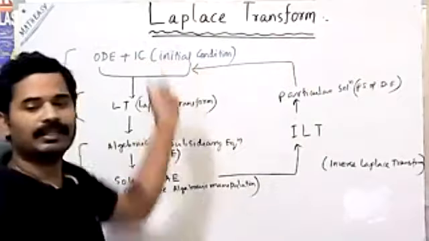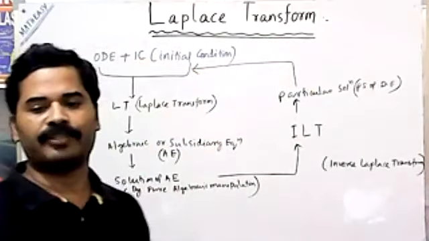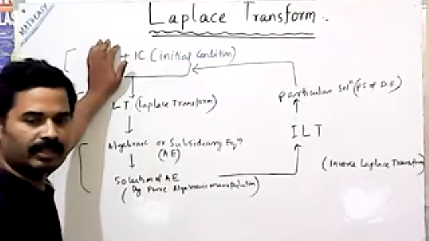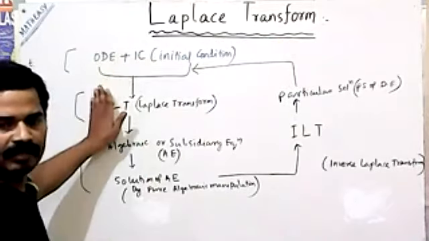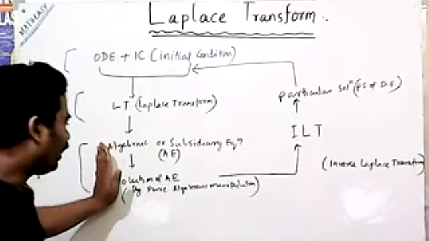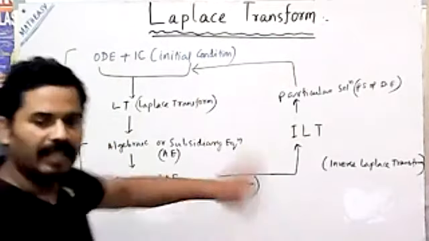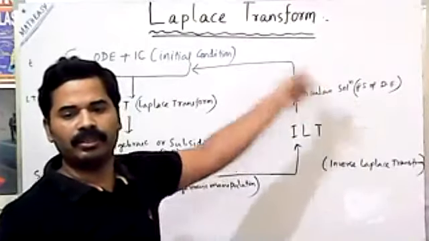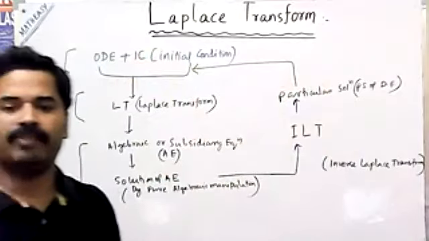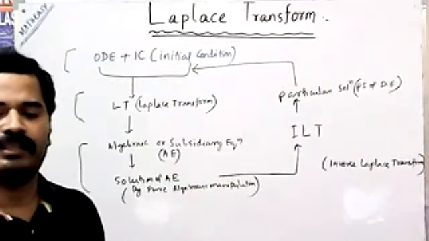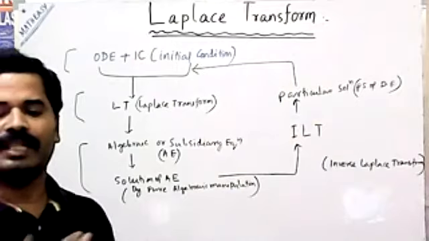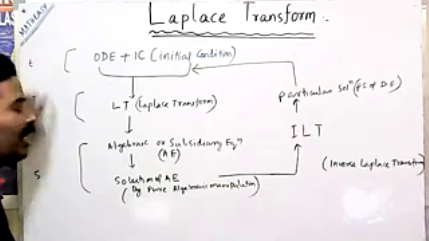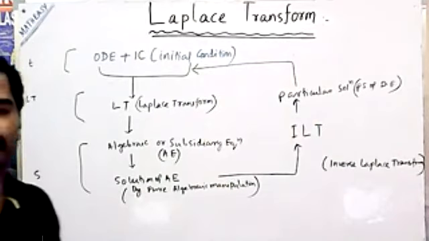From the particular solution of the differential equation, we then get back the ordinary differential equation and initial conditions. That means this is the circular concept of a Laplace transformation. In this way we can solve. First take the ordinary differential equation, then convert to the Laplace transformation, then the auxiliary equation, then the solution, then the inverse Laplace transformation, then the particular solution, then come back to the ordinary differential equation and some initial conditions. That is the cyclic concept of a three-system: T space, LT space, S space, all image space.